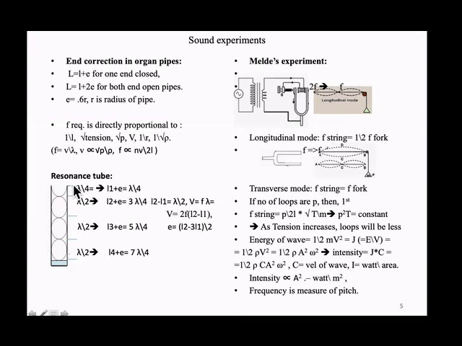So what is this length? The third length is lambda by 2 plus lambda by 4, a total of 3 lambda by 4, which is equal to L2 plus E. Similarly, L3 plus E, L4 plus E. When I resolve this, I get E is equal to L2 minus 3L1 by 2.